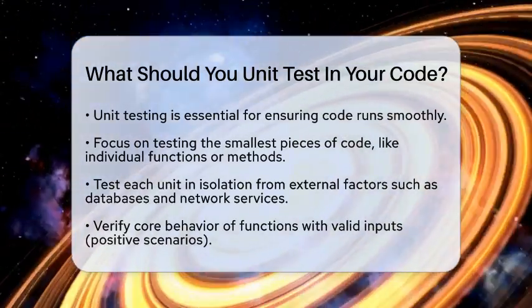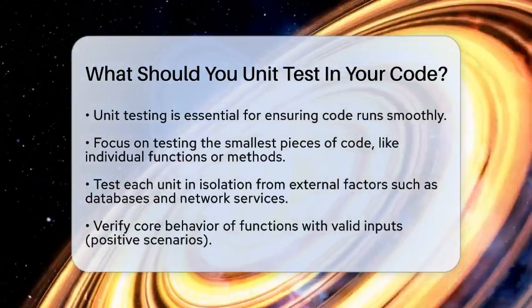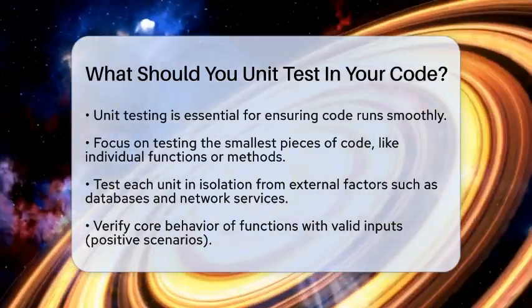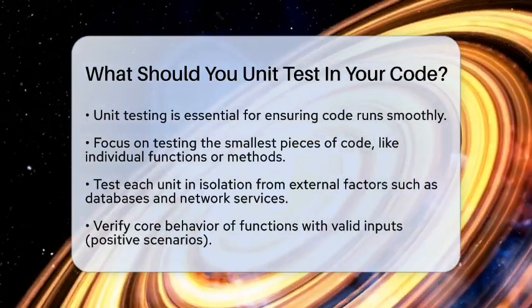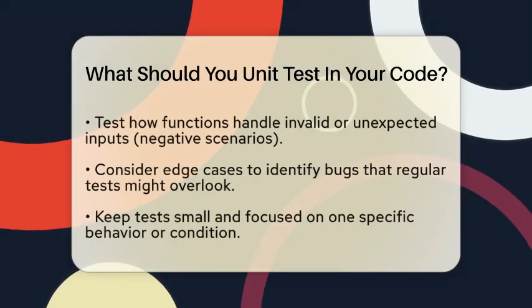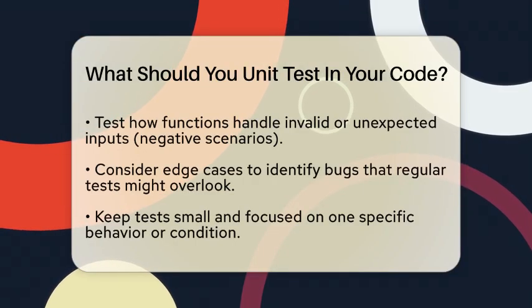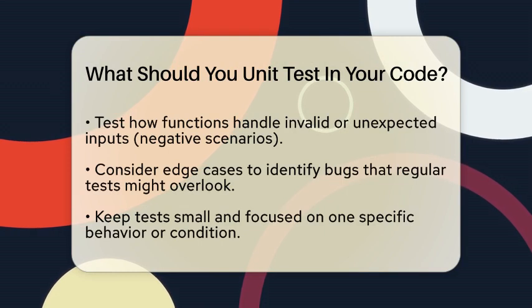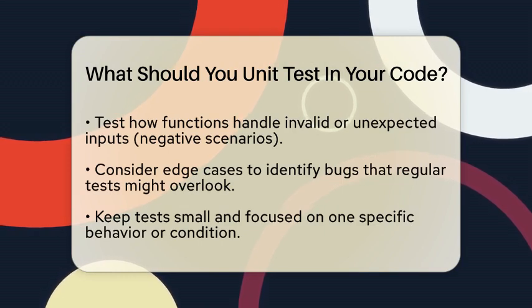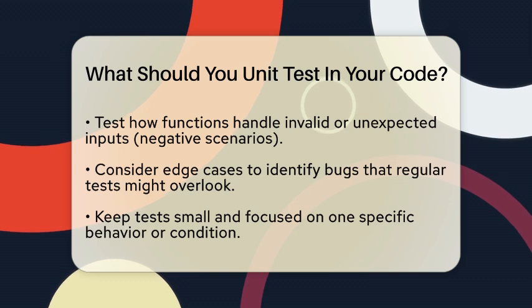Next, start by checking the core behavior of each function. Make sure it returns the correct results when given valid inputs. This is known as a positive scenario. But don't stop there. You should also test how your function handles invalid or unexpected inputs. This is often referred to as a negative scenario.